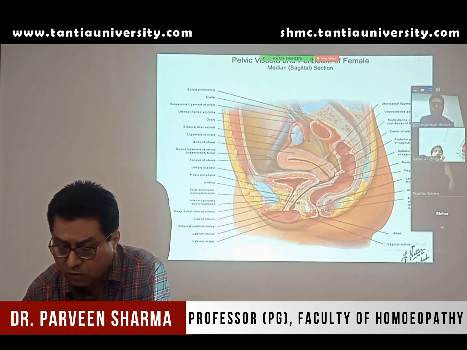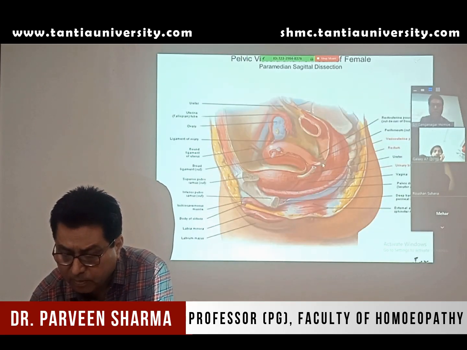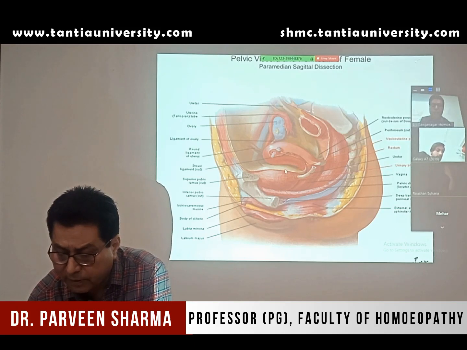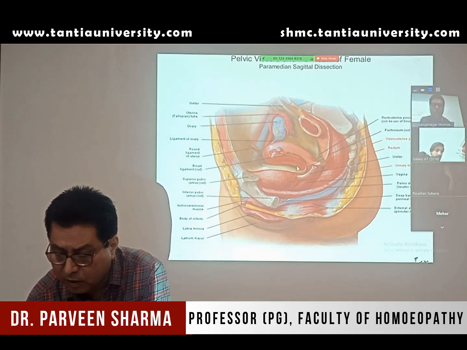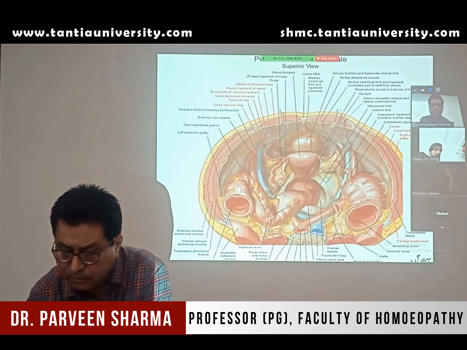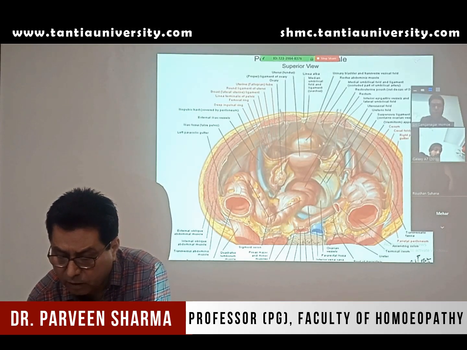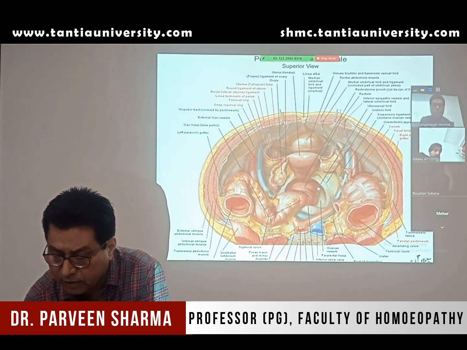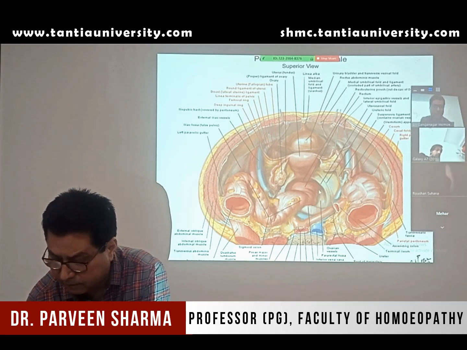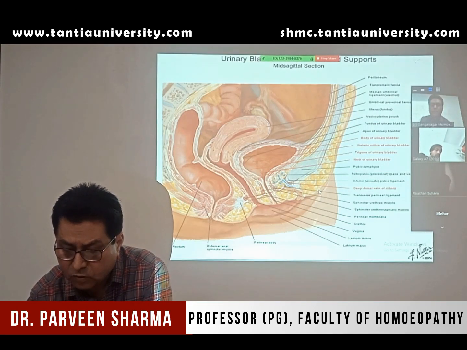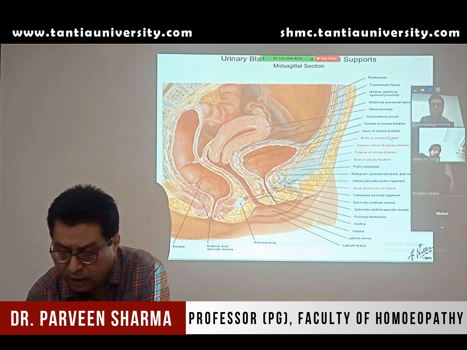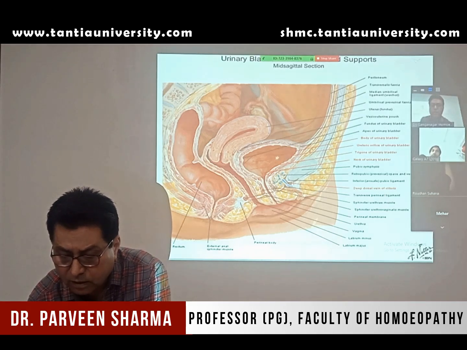Now relation, I told you once again, you can see the relation. This is the urinary bladder, this is the fold of peritoneum, this is the vesico-uterine pouch, here you have the pouch of Douglas. See the relation: anteriorly urinary bladder, posteriorly you have rectum and sigmoid colon, and within the pouch of Douglas you have coils of small intestine. So those are the relations of the uterus. Again you can make out in the pelvic region, this is the urinary bladder, here you have rectum, and here you have the pouch of Douglas.